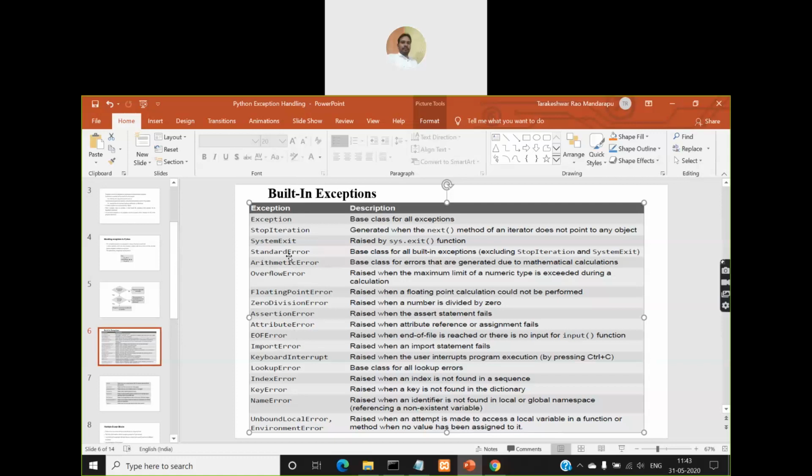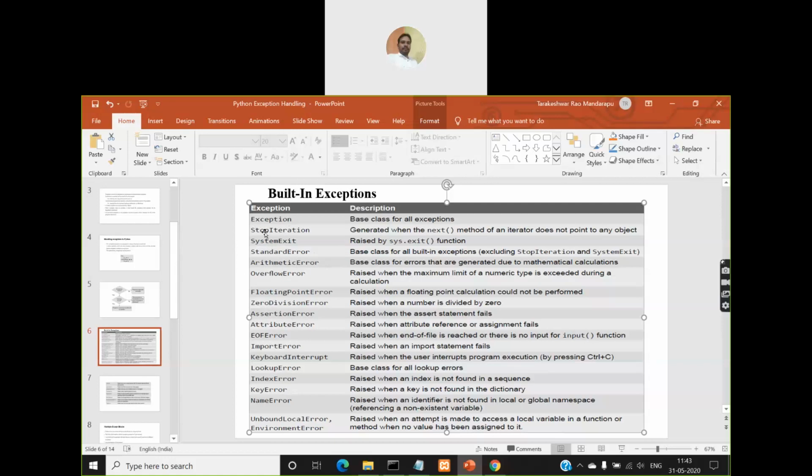So coming to the next one, StandardError. These are all predefined classes. Just like in Java, we have the ArithmeticException class, ClassNotFoundException class, NullPointerException class. All these are exception classes, and when an exception occurs, automatically an object for those classes will be created and thrown to the catch block. Using that object you can call a method called printStackTrace, which will print the complete exception details and description, right? In the same way, here also we have predefined classes.